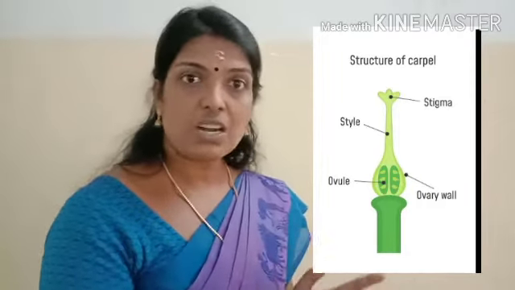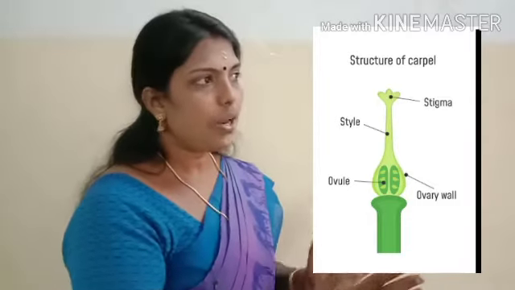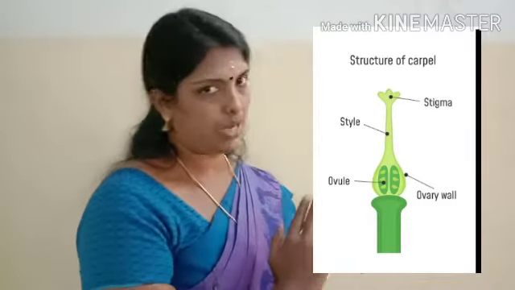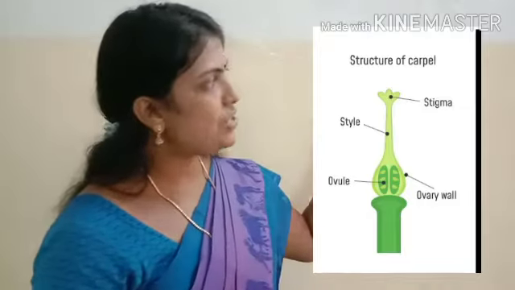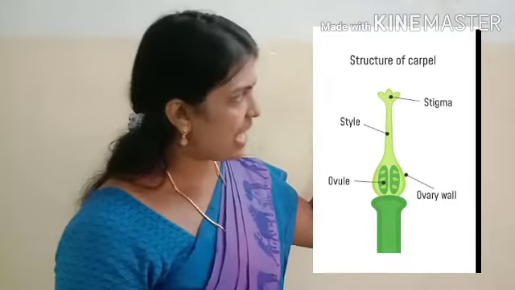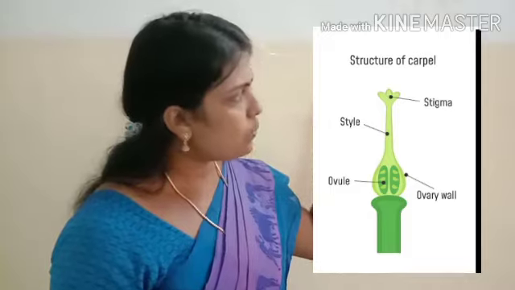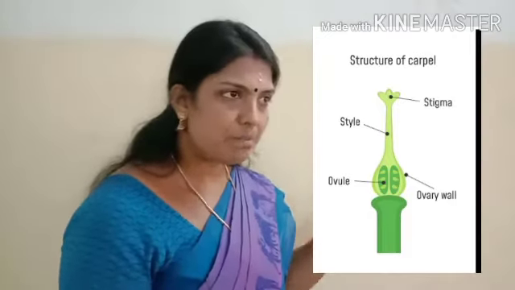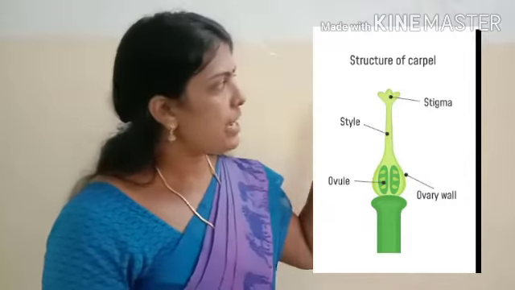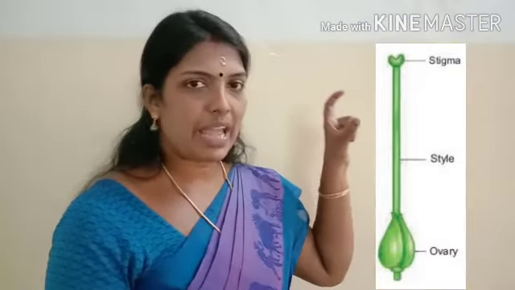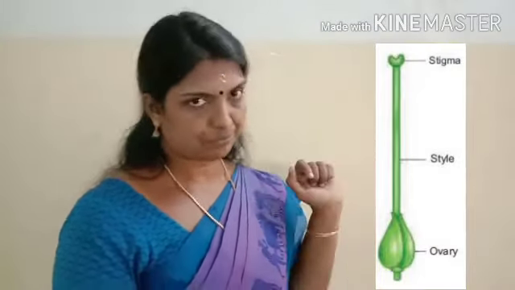The pollen comes from the male part and lands on this topmost flattened portion of the pistil, which is called the stigma, the landing platform for pollen.